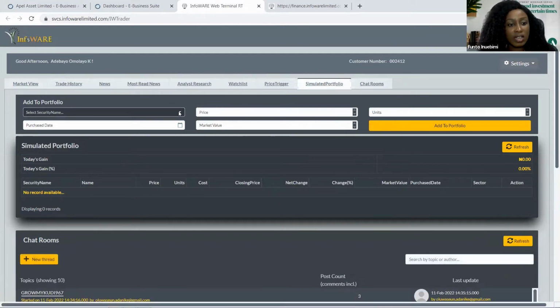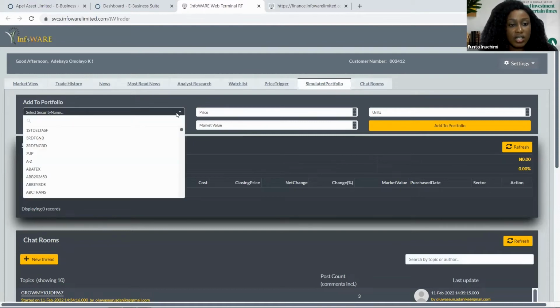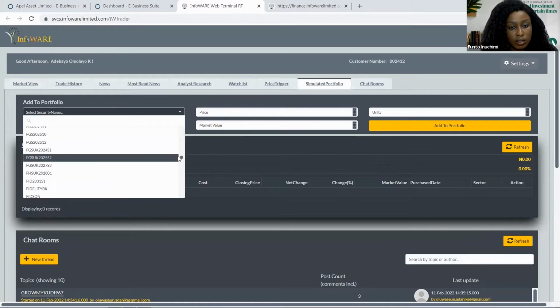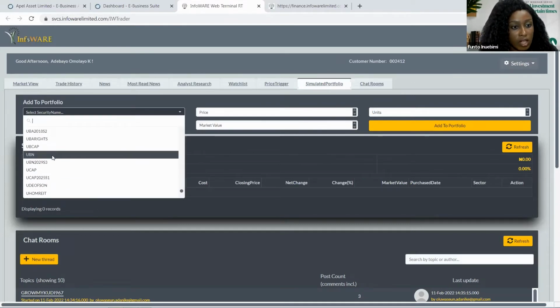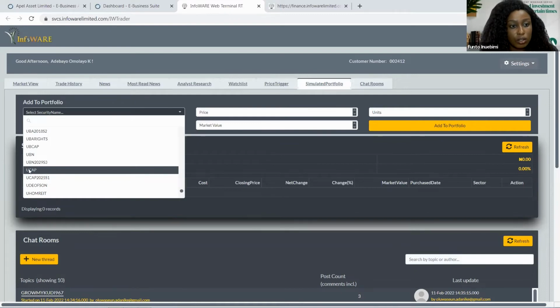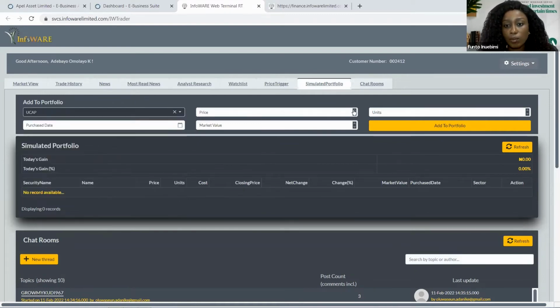So you want to add another security, you can pick the security's name. By picking the security's name, I want to add a UCAP security now. So I'm clicking on UCAP here. Then you can include the price you wish to buy the security. So on this end, it's not like you are really buying the securities.